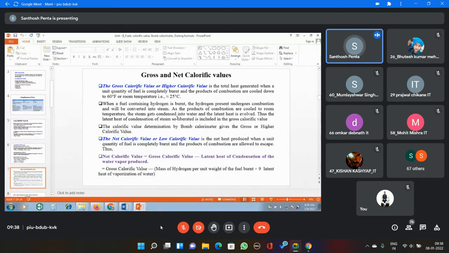Also, these gases may escape out. After escaping out, the net heat produced during the combustion of the known amount of sample is called the net calorific value. Net calorific value is equal to gross calorific value minus the latent heat of condensation of water vapor. Generally the steam escapes out, and that takes a huge amount of heat, so these were practically calculated and the equations were given.